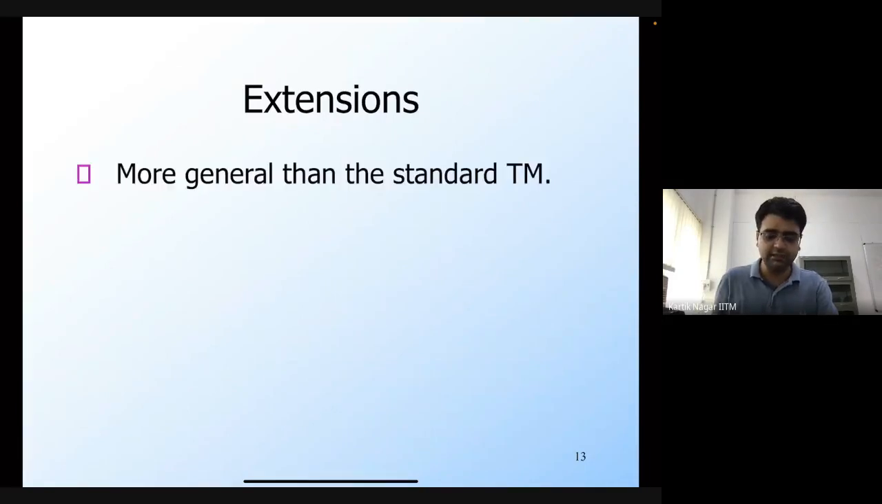So now let's look at some extensions of the standard Turing machine model. In a restriction, you reduce the power. You say that instead of infinite in both directions, I only have infinite in one direction. But in an extension, you add more power to the Turing machine, so this is more general than the standard Turing machine model. We will see that even though you may add more power to the Turing machine, it doesn't really affect its language recognition capability. Which means that even with these extensions, you don't get something more powerful than the standard TM.